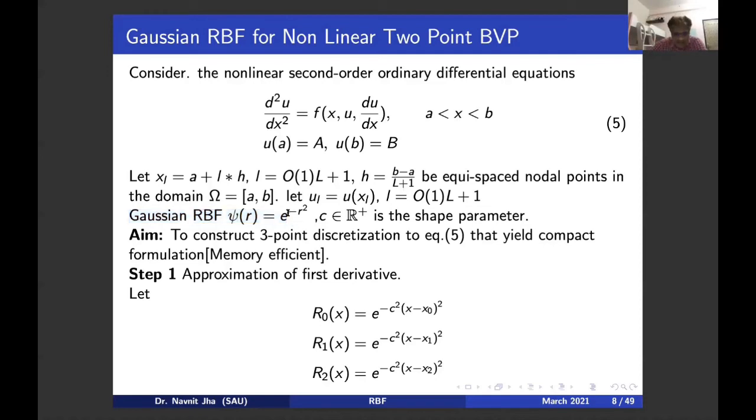Here it is actually e raised to the power minus c square r square, where c is a positive real number. Please note that some authors have written that this is a positive integer, but I don't know why. It works well for a positive real number.